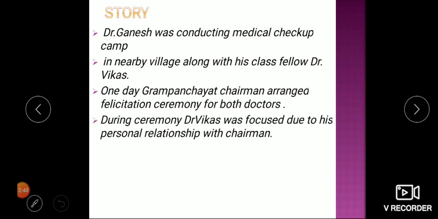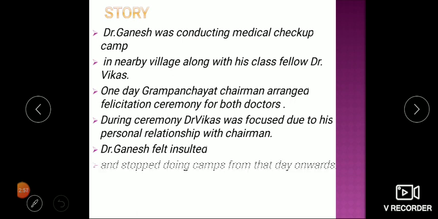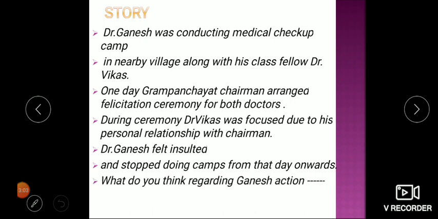During the ceremony, Dr. Vikas was favored due to his personal relationship with the chairman. Dr. Ganesh felt insulted and stopped doing the camp from that day onwards. What do you think regarding Ganesh's action? Whether his attitude is right or wrong, or in the future if you encounter such a situation, what will you do or what shall you do?